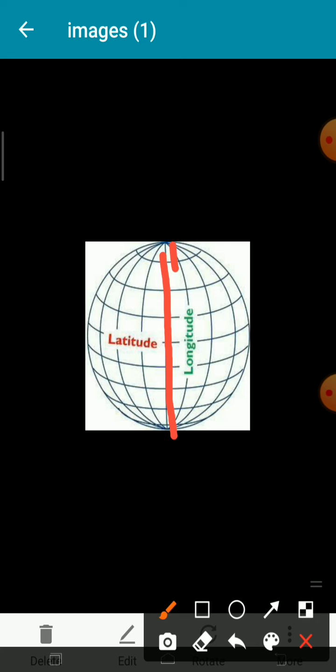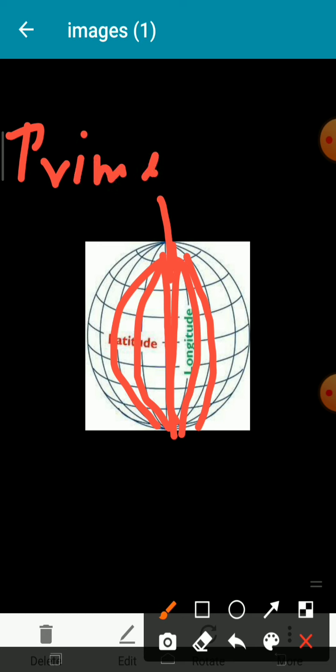Keep this in mind: vertical lines are called longitudes, and the longitude drawn from the center of the earth is called the prime meridian.